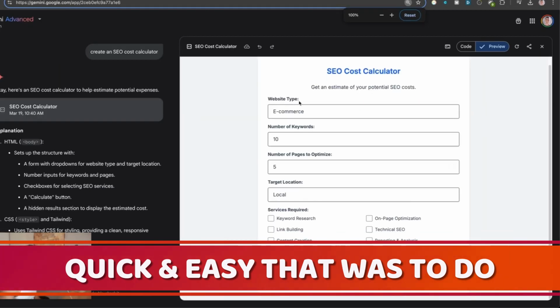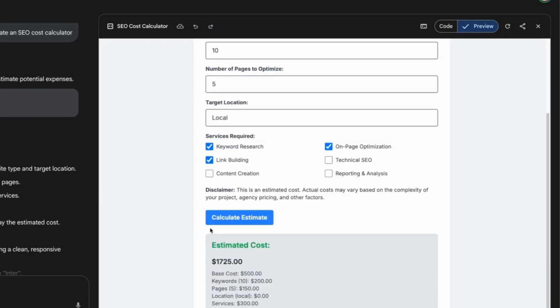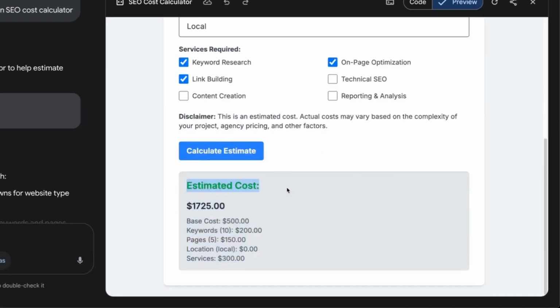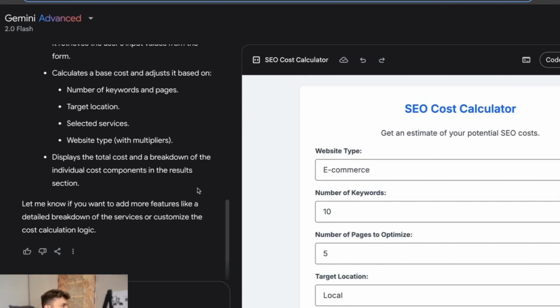The output is pretty nice too. You can select what type of website you want to do, keywords, pages to optimize, target location. You can click which services you require. And then the calculator actually works perfectly, as you can see down there. So you've got the estimated cost, the information, the base cost, etc. How easy was that? It doesn't matter whether you can code or not. If you have an idea, you can build it in minutes.